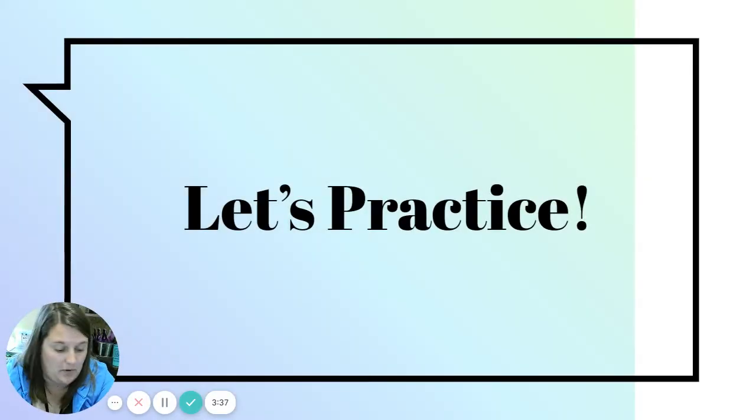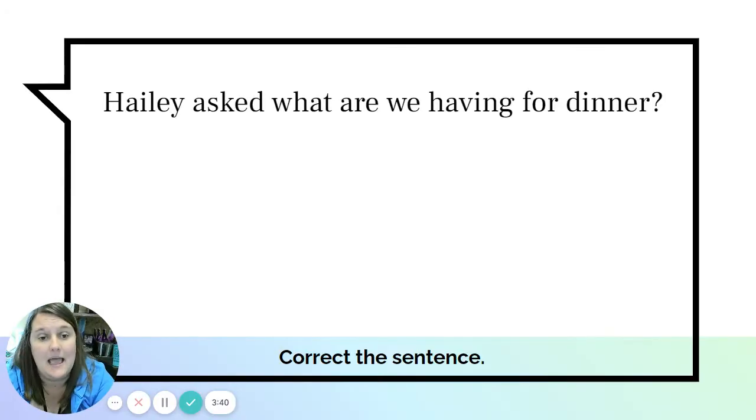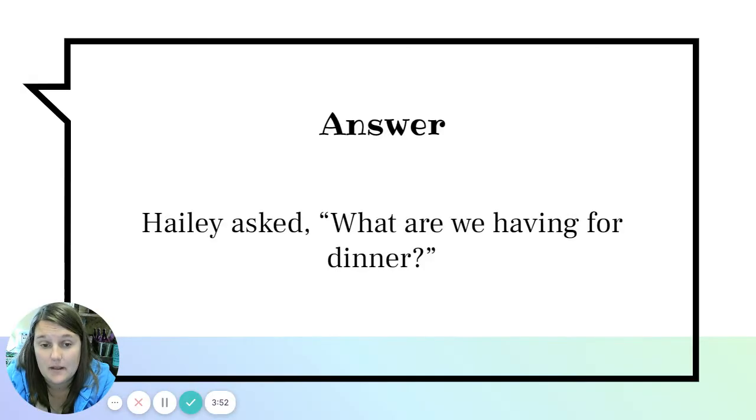All right, so let's practice. Let's look at this sentence: Haley asked, what are we having for dinner? What are some things I need to do to that sentence to make the punctuation correct? If you want to pause and look at your reference sheets and write down the sentence correctly, please do that now. The answer is going to be, Haley asked, comma, "What are we having for dinner?"